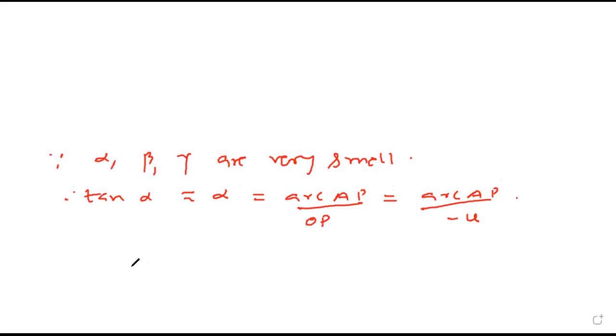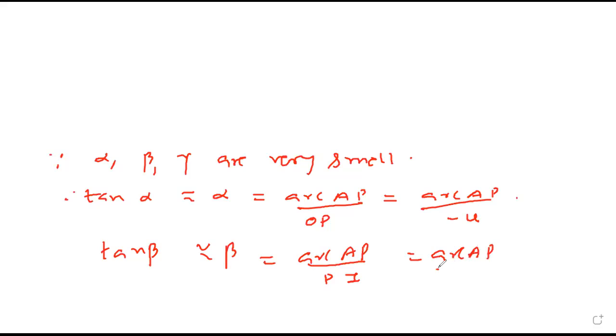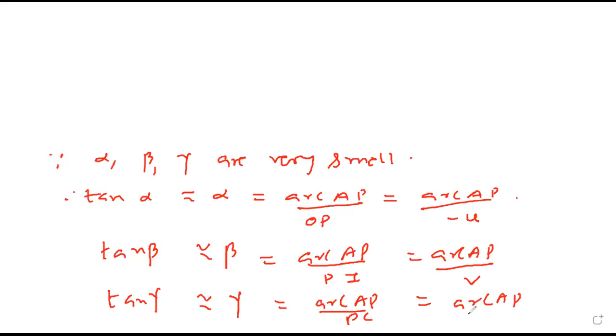because on the left hand side, by convention, distance is taken as negative. Tan beta approximately beta, which is arc AP upon PI. So arc AP, PI is v, positive because it is on the right hand side. Tan gamma, approximately gamma, which is arc AP upon PC, that is nothing but arc AP upon radius R.